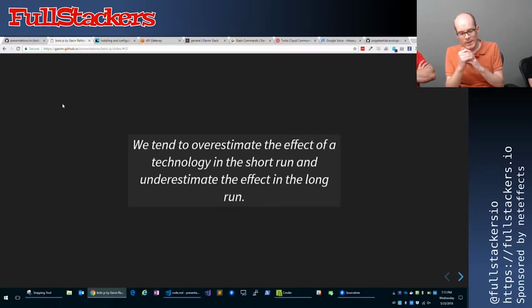And I would posit that perhaps bots and AI within bots might be one of those things. It was really hyped back in 2016, and it's not as popular right now, but it might be a big technology in the long run, so something to get excited about.